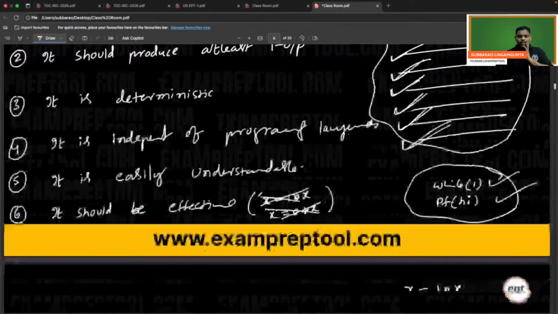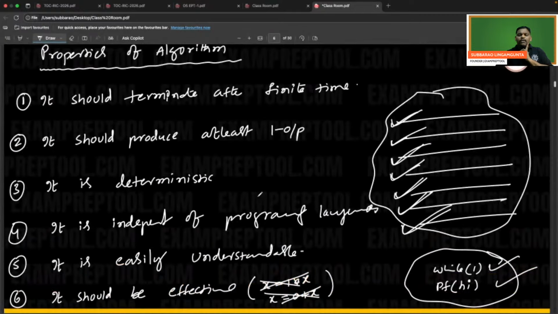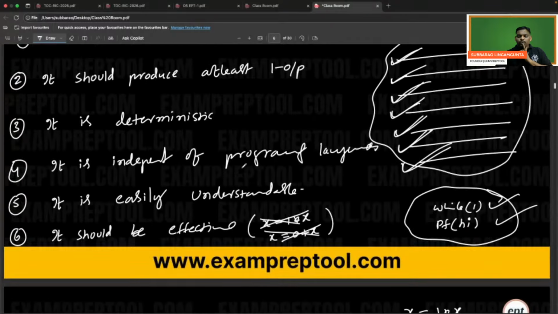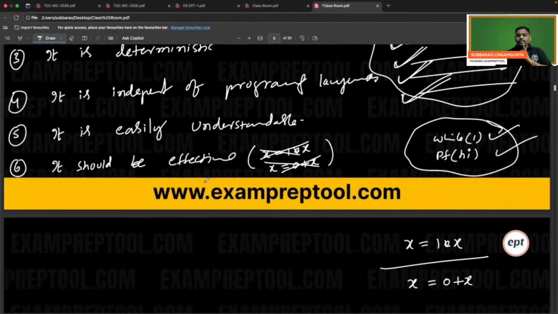Yeah, fine. So a few points I have written. Let me write now. It should terminate after finite time. It should produce at least one output. It is deterministic. It is independent of programming language. It is easily understandable. It should be effective.